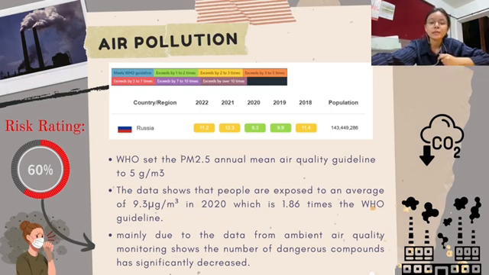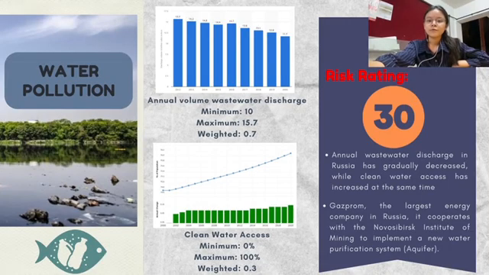by using the normalization formula. The score is mainly due to the data from ambient air quality monitoring, which shows the number of dangerous compounds has significantly decreased. The second factor is water pollution.